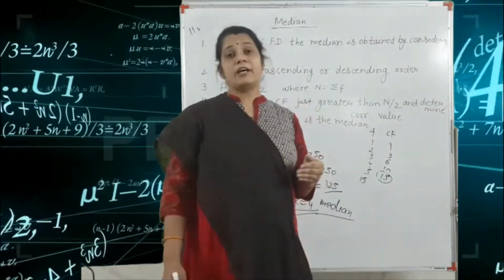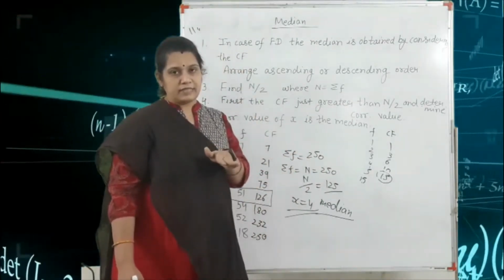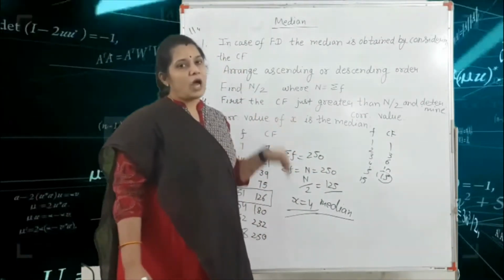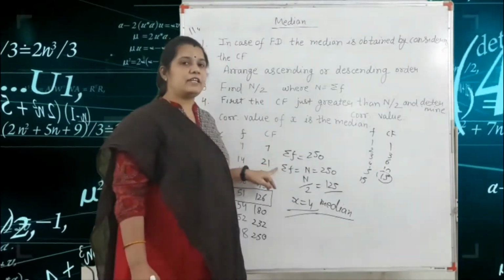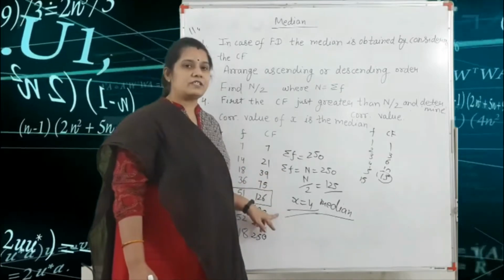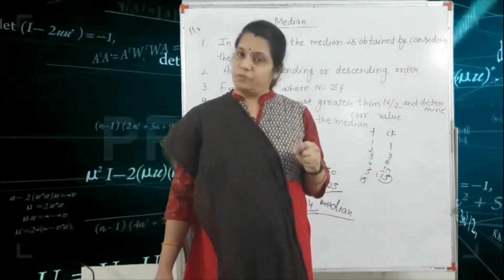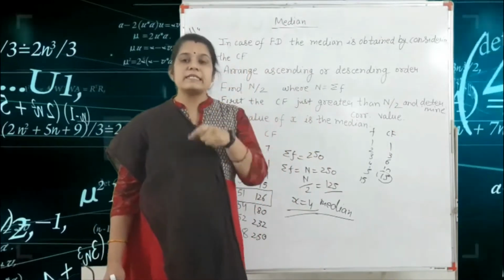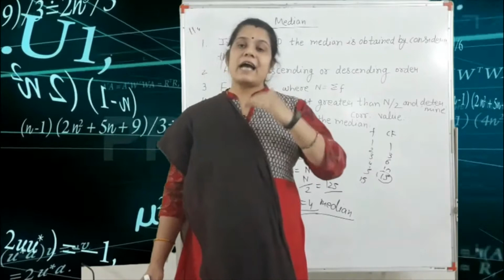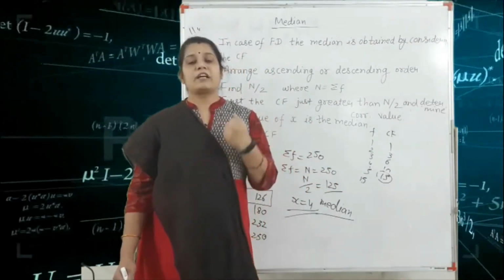And if your CF is given in decreasing form, that means up to down, the largest value first, then lower values, and the last term is the minimum value. Okay, so when your CF is in decreasing order, this type of frequency is the greater than type of frequency distribution.